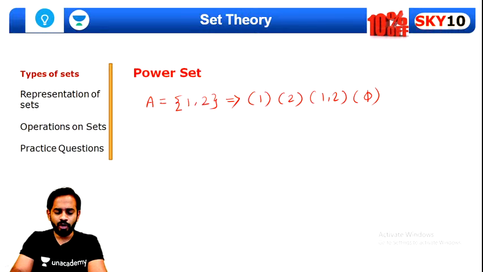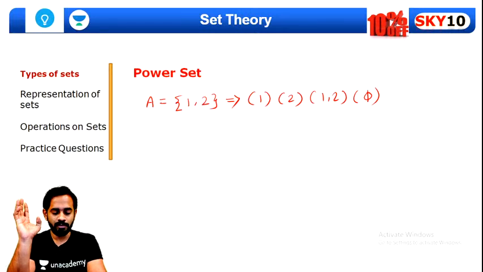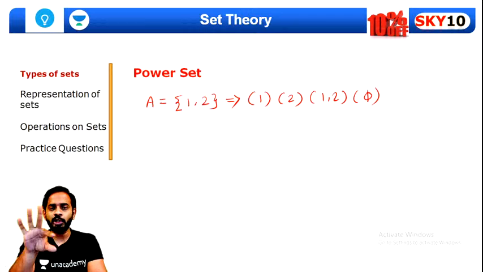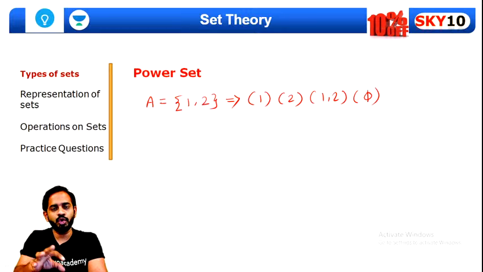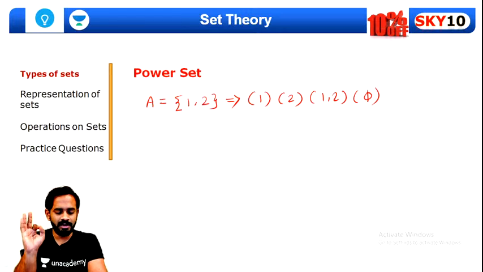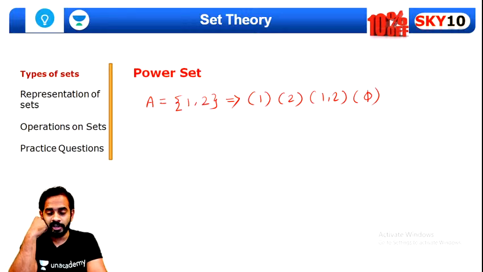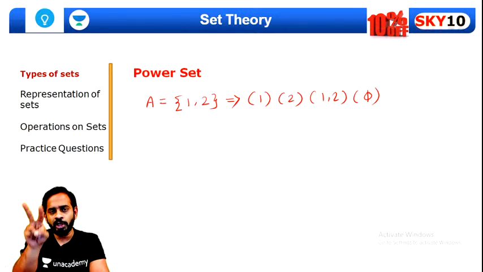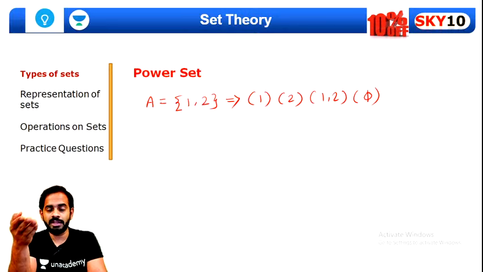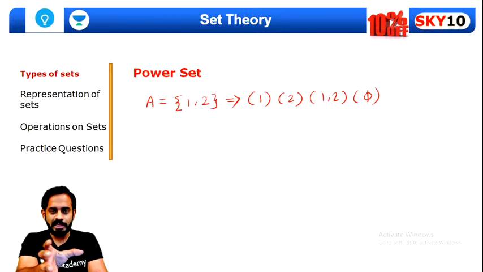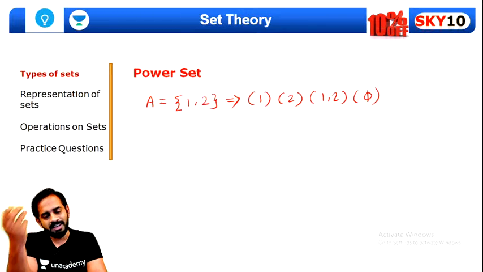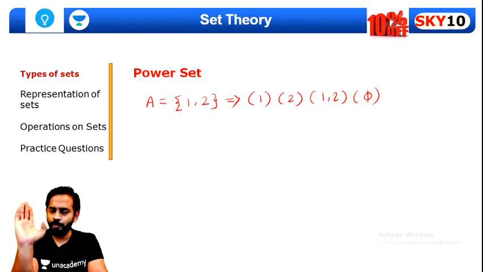Very good, Atharva. Now you have {1, 2} or {2, 1}. This is not permutation. We are not going to arrange them. {1, 2} or {2, 1}, it's a single set. We cannot count them as two different sets. Is that clear, Atharva? Now some of you might be wondering why I have taken {1, 2} as a subset when there is only {1, 2} in the original set, but still the set itself can be called a subset of itself. Set A is a subset of itself, so it's not an issue. I hope you understood this.